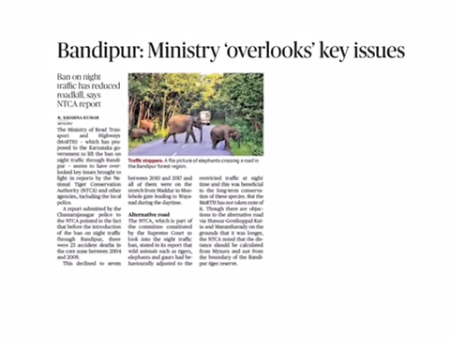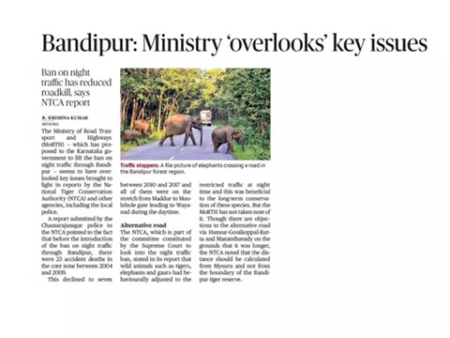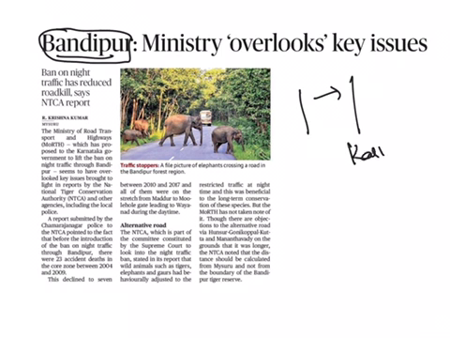Our next article is Bandipur. Ministry overlooks key issues. From this article, from the prelims point of view, we should know various tiger reserves and their location. In this article, we can see a tiger reserve called Bandipur is mentioned, and it is located in Karnataka.